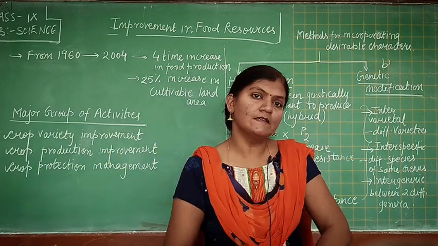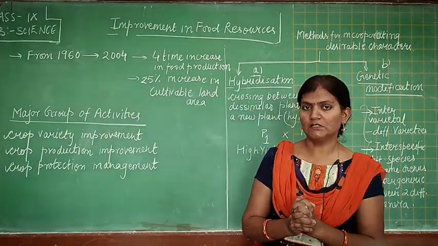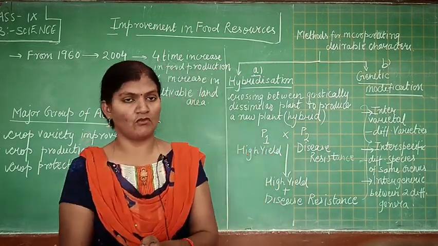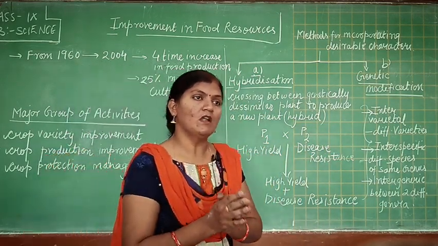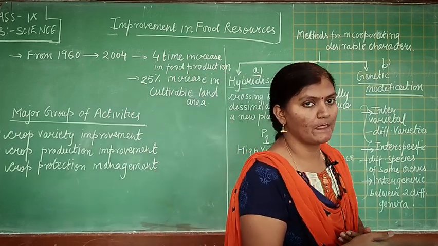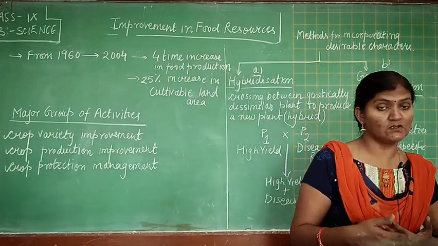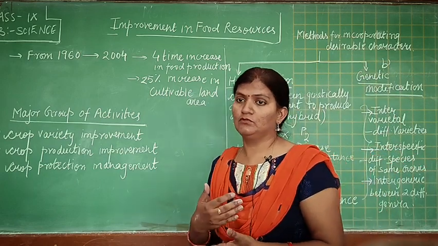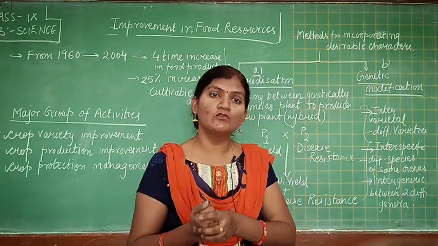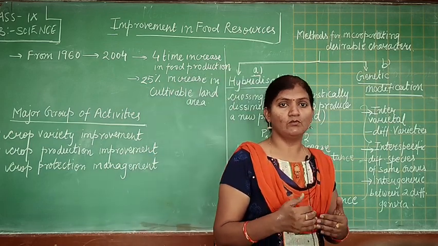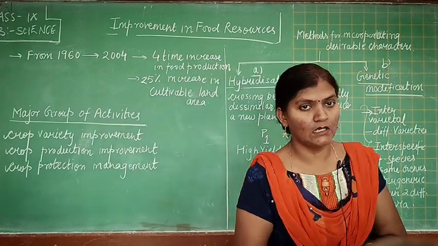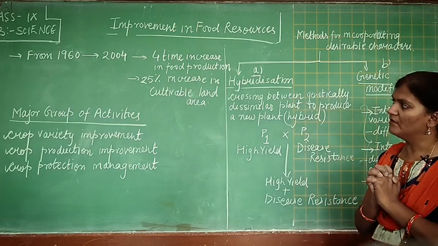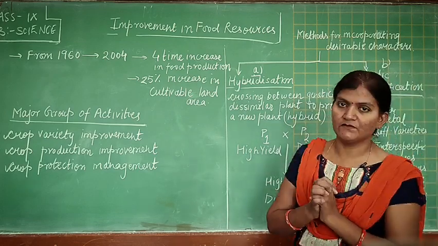So, students, let us have a recap of what we have learned. First, we have learned that we have different varieties of crop. Then we have learned what conditions are required by crops to produce fruit and flower. Then we have read what are the two seasons in India that the farmers follow, and at last we have read about the major groups of activities.